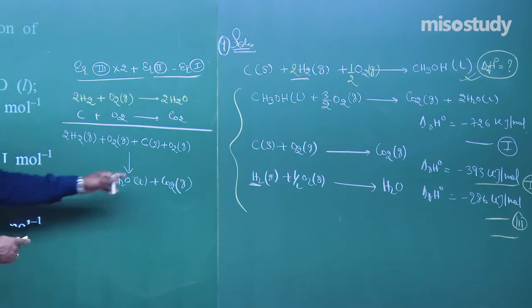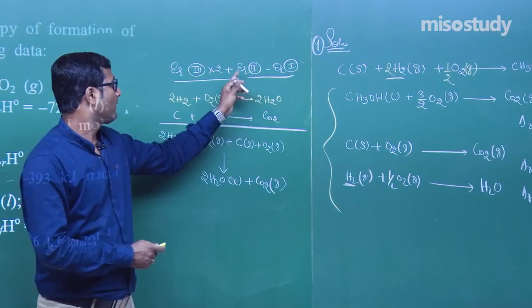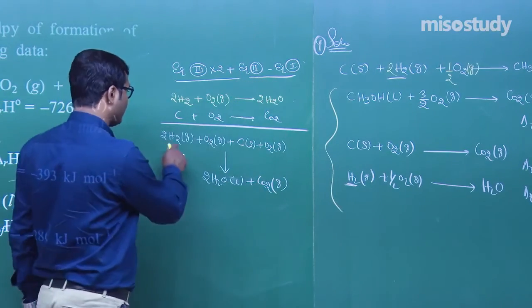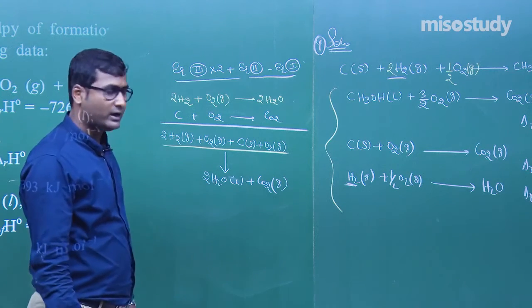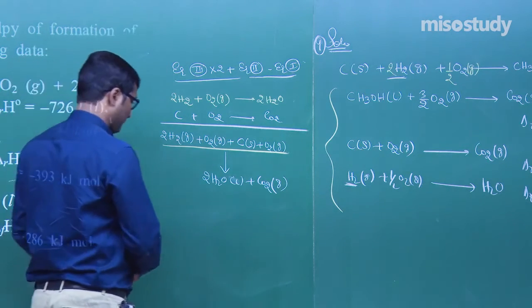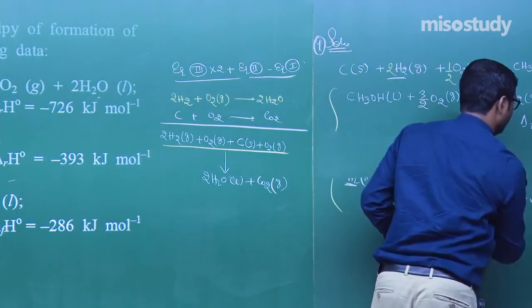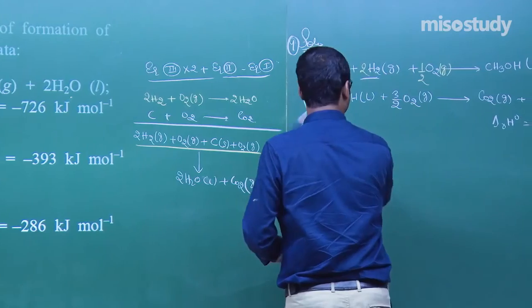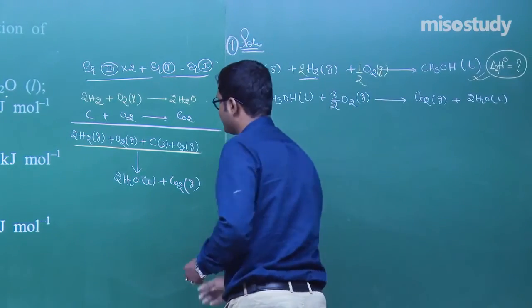Now equation 3 into 2 plus equation 2 minus equation 1. Now subtract this overall with equation 1. Then what do we observe here? Yes, sir. Now I am going to rub this part and we will do like this.